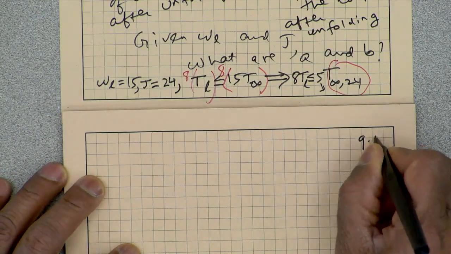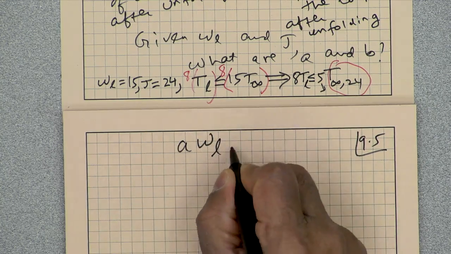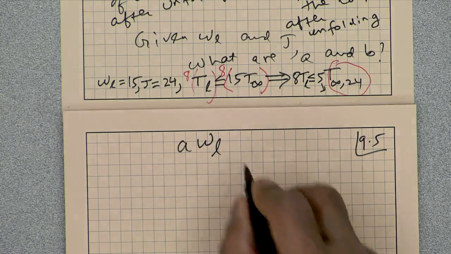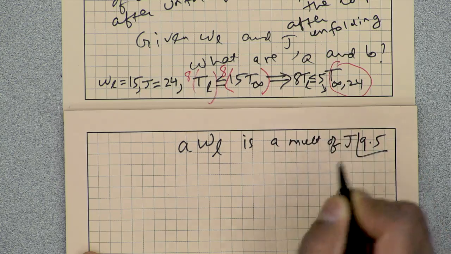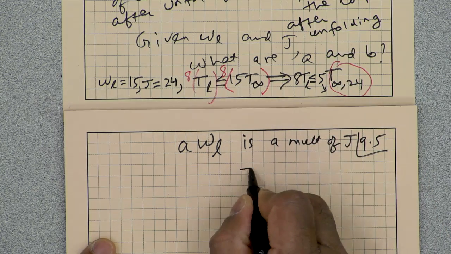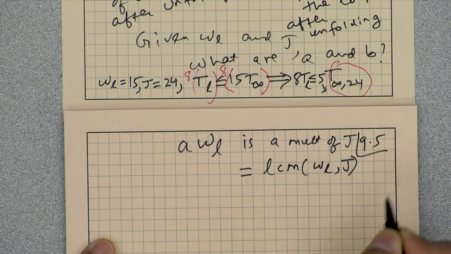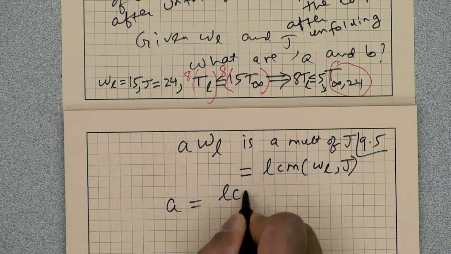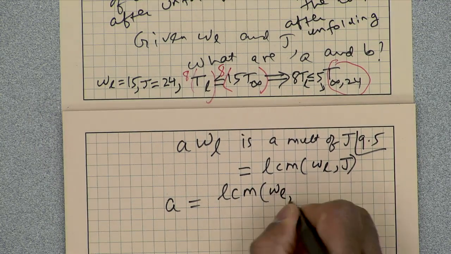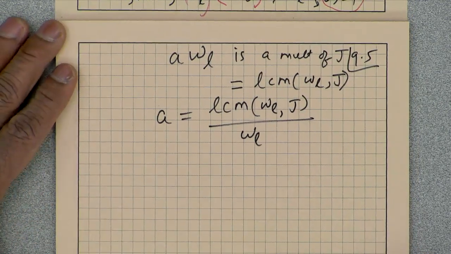So, we are going to use some very primitive properties of least common multiples. A times W L is a multiple of J, so let us say that this is equal to the least common multiple of W L and J. So what then is A? A is equal to the least common multiple of W L and J divided by W L. Now, we know what A is.